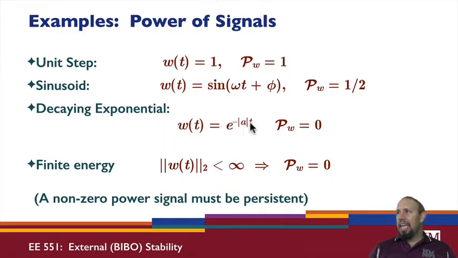Here we have this decaying exponential, actually a two-sided decaying exponential. Its power is 0. So it turns out that if I have a finite energy signal, remember this signal actually had finite energy, then for any finite energy signal, the power is 0. So basically, in order for a signal to have non-zero power, it must be a persistent signal. It must be a signal that goes on for infinity. Notice that those two signals have infinite energy. So those kinds of signals.